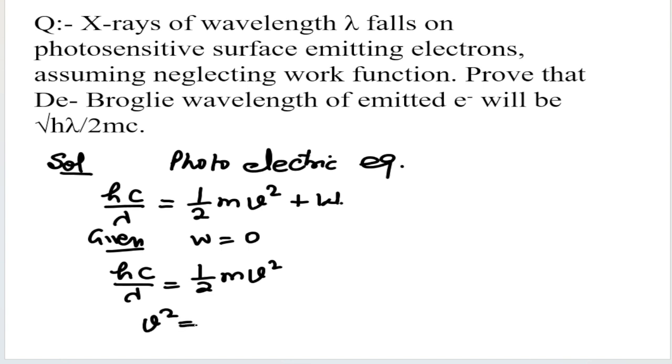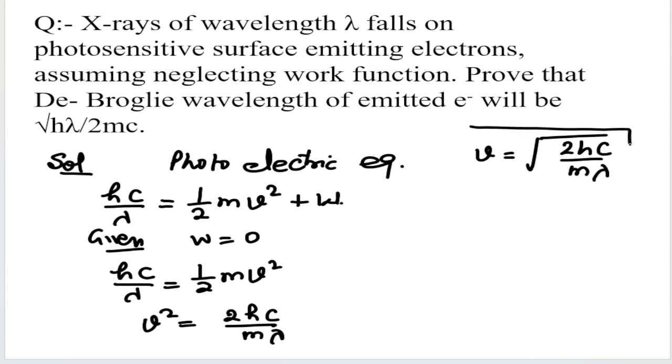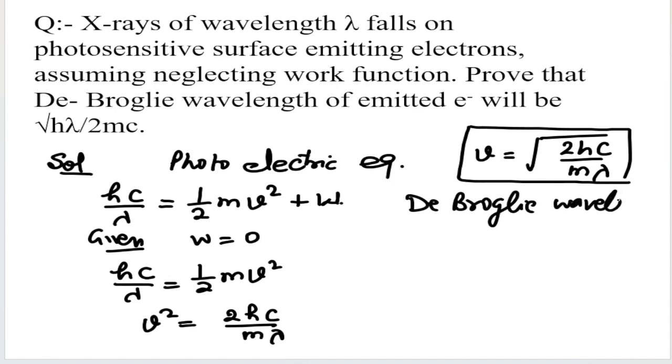Therefore v squared equals 2hc upon m lambda, and the value of v equals under root 2hc upon m lambda. Now the de Broglie wavelength of the electron, lambda E equals h upon mv. Now put the value of v.